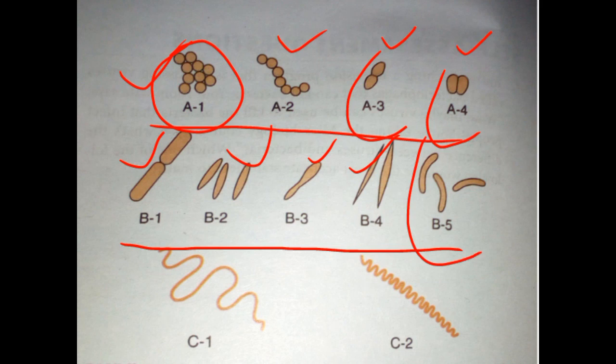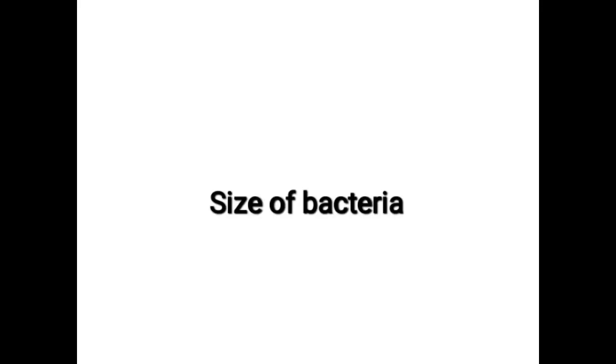Sorry, this is not including Bacillus species. These are Vibrio as they are comma shaped. These have relaxed coils, so these are spirillum, and these are tightly coiled, so these are spirochetes.